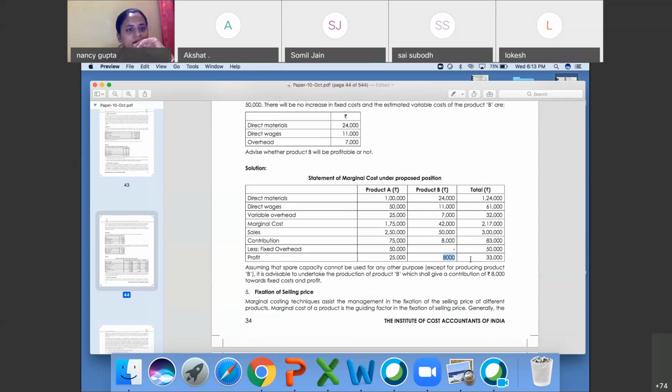Shivangi, absorption and marginal costing. Akansha, wait. Siksha, this is not the way, beta.